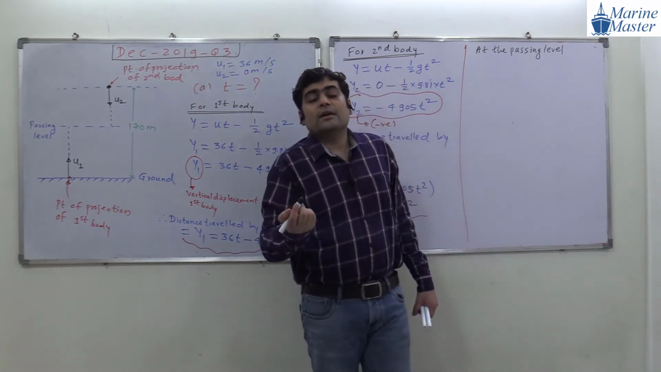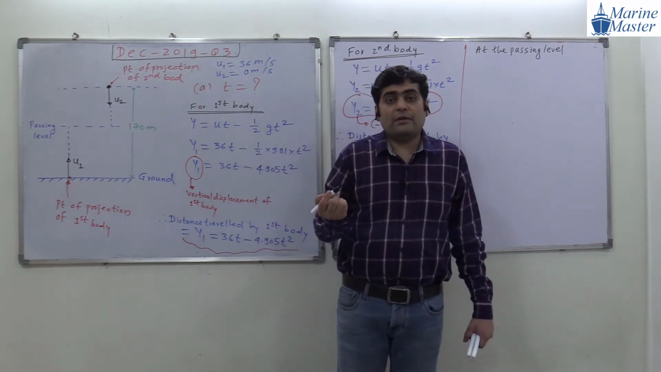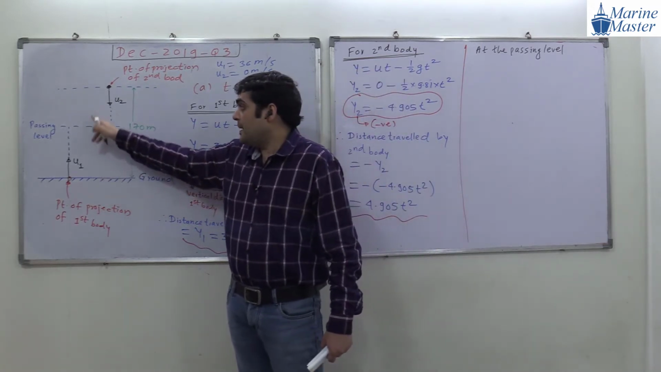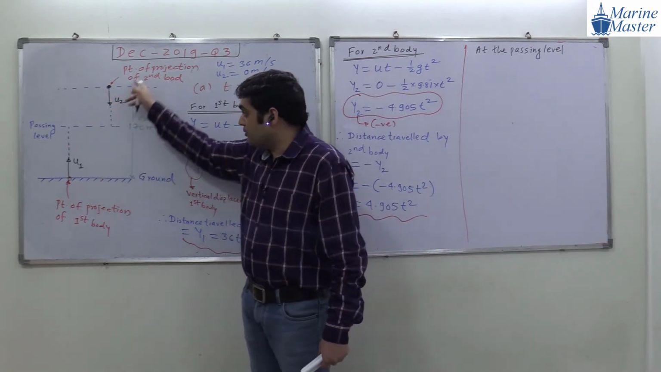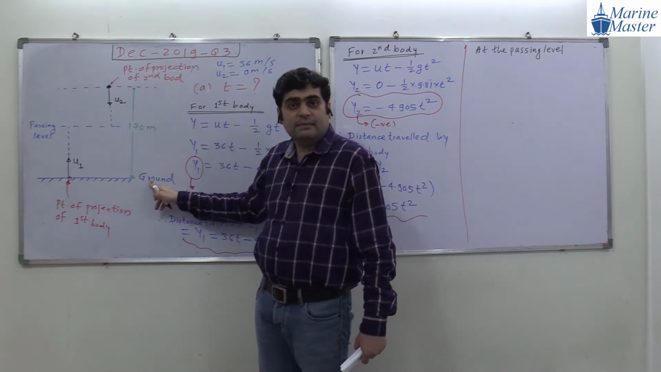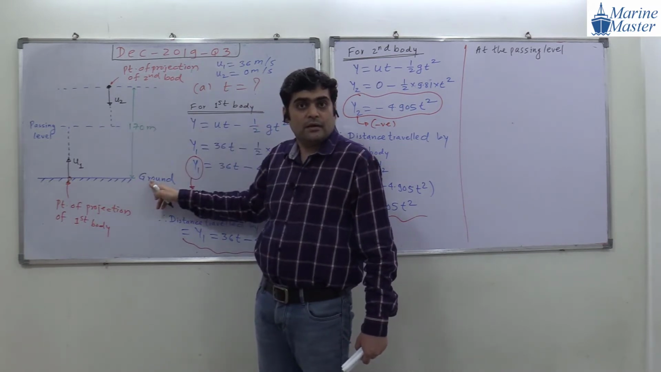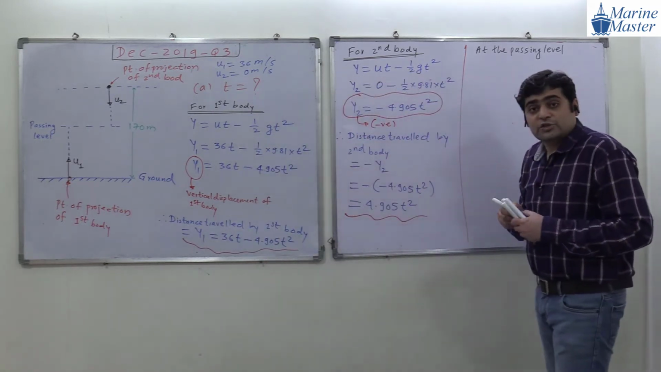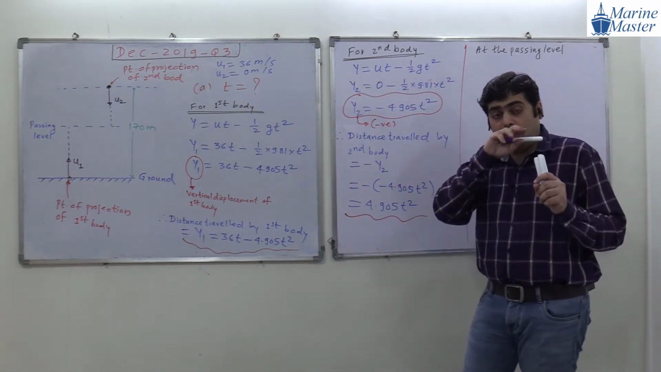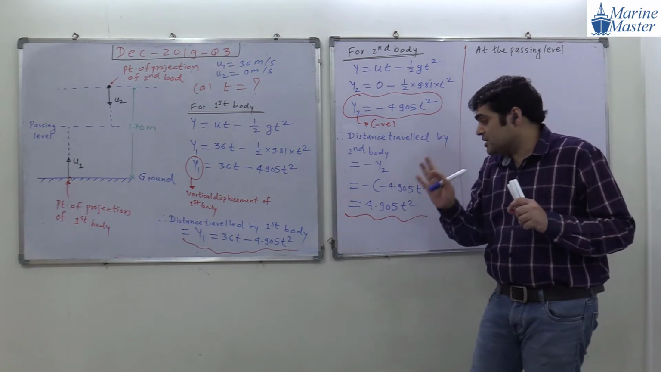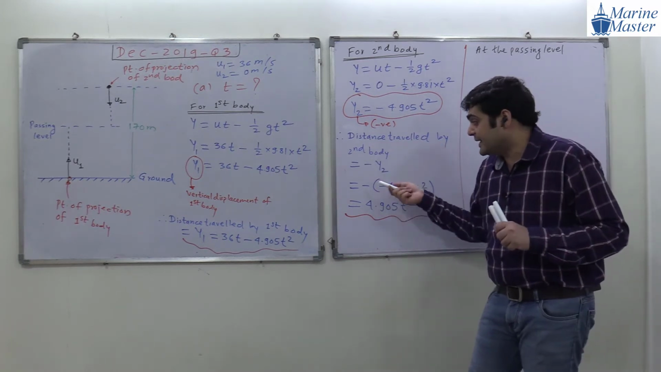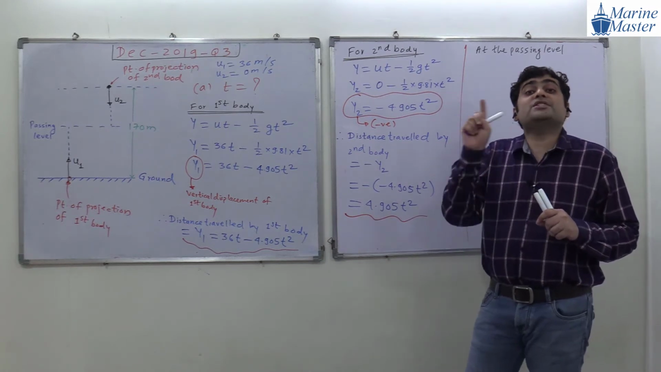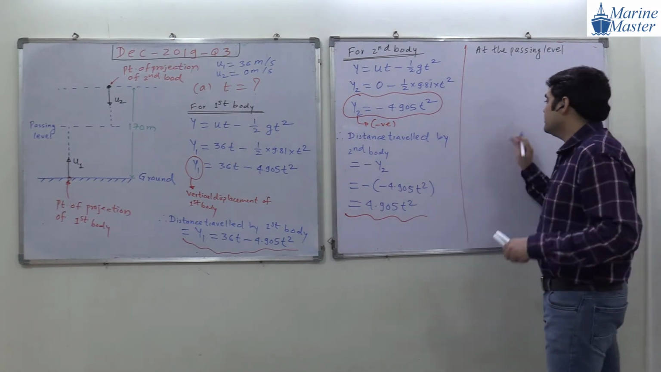It is 170, not Y1 plus Y2. Distance traveled by the first body plus distance traveled by the second body will be equal to this 170 meter. Are you getting my point? So why is it not Y1 plus Y2? Because Y2 we are getting negative, so it is Y1 plus minus Y2. Try to see the scenario here.